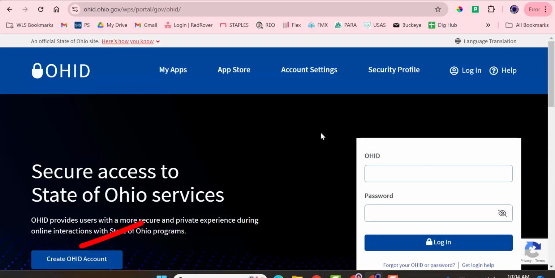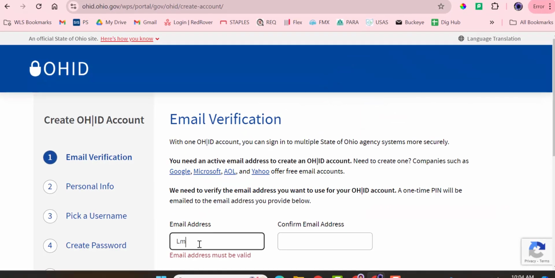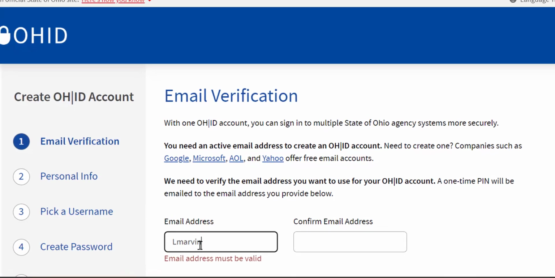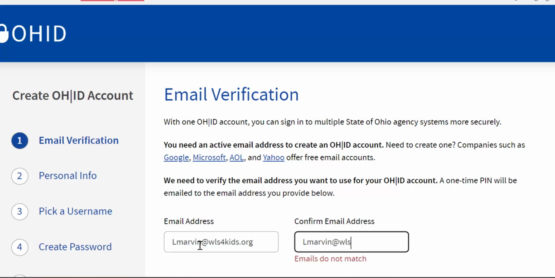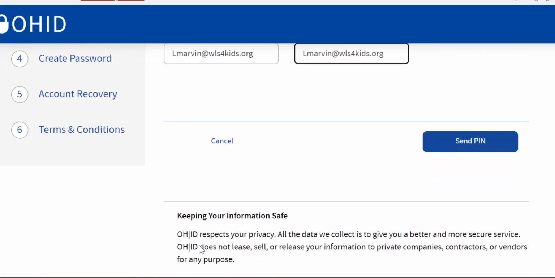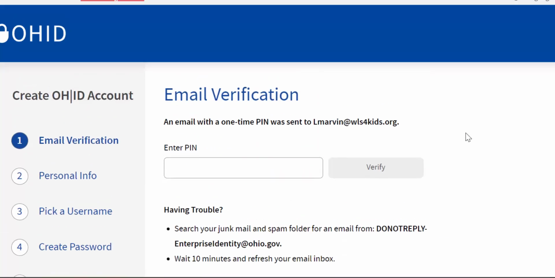ohid.ohio.gov. The first thing we got to do is we got to click Create OHID Account. So what you have to do is enter your email address. It will have you enter it in twice just to confirm your email. All right, so you have to scroll down a little bit to see the send pin, and now you're going to send the pin. And what that'll do is it'll send a one-time code to your email.